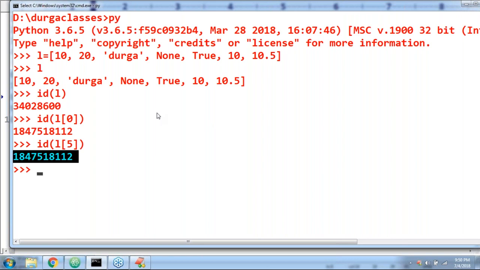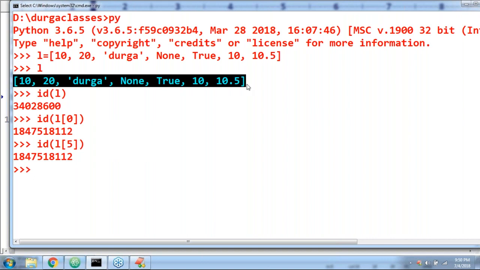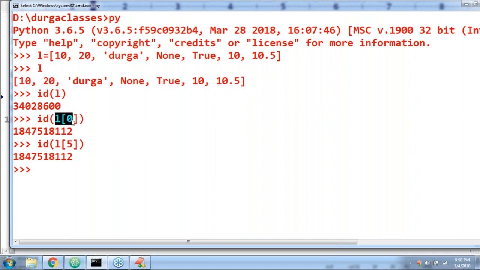L and L of 0 are different addresses. L means the address of the list object, the address of the total object. L of 0 means the address of only this 10. Both are not the same. Address of student and address of college are both not the same. This is one object, this is another object, this is another object, like I told. Have you remembered?